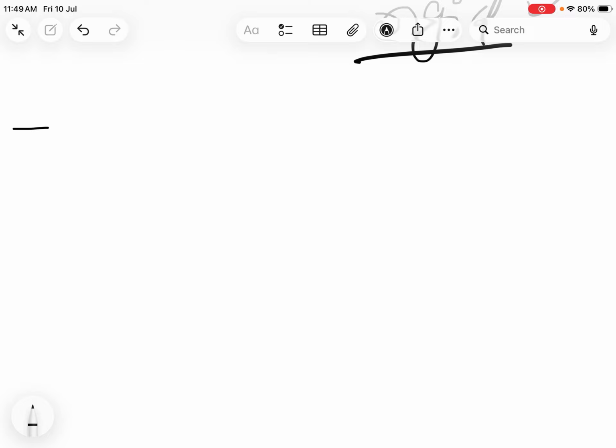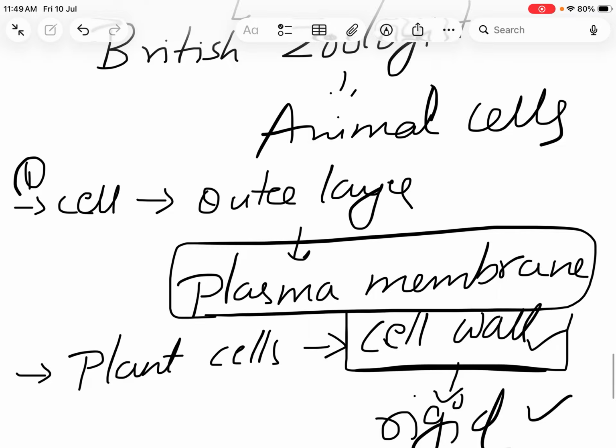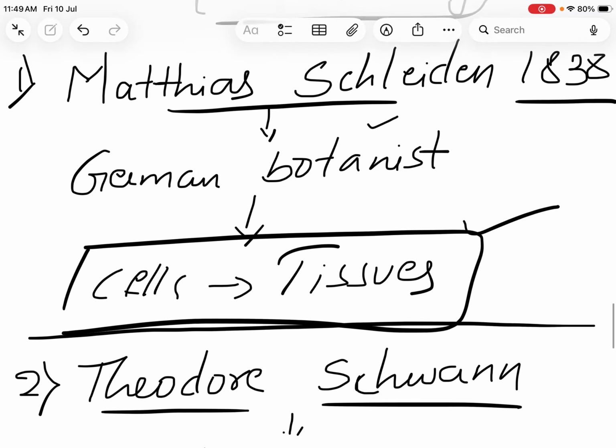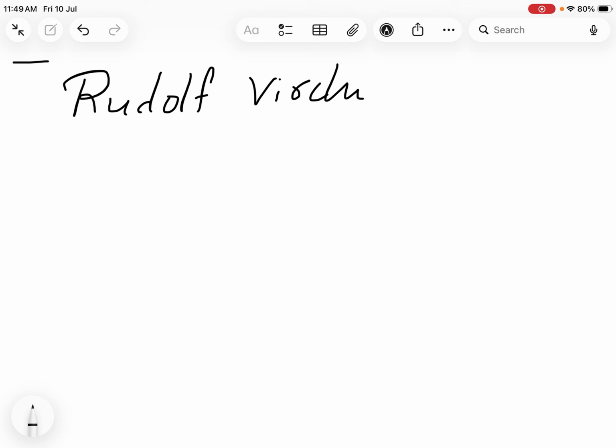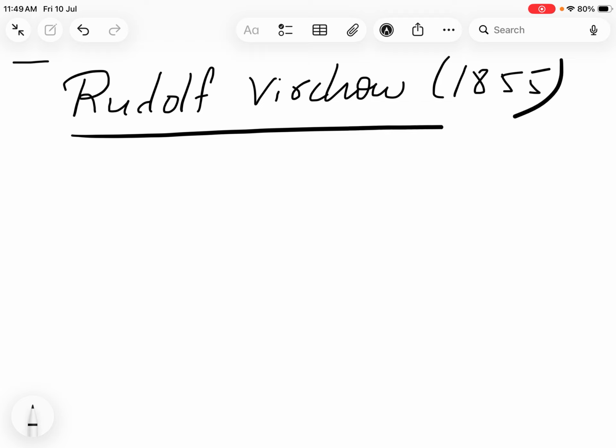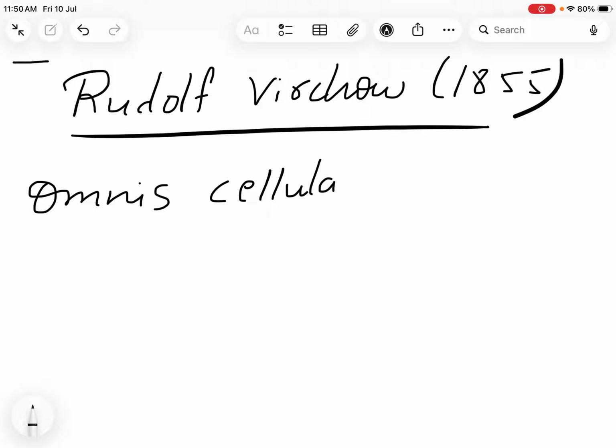In the Schleiden and Schwann theories we have seen so far, they gave their points, but they didn't say how the cells are formed, how new cells form and how the body of the organism grows. That was explained by Rudolf Virchow. Rudolf Virchow in the year 1855 gave the term omnis cellula e cellula. Omnis cellula e cellula is nothing but cells divide and new cells are formed from pre-existing cells.